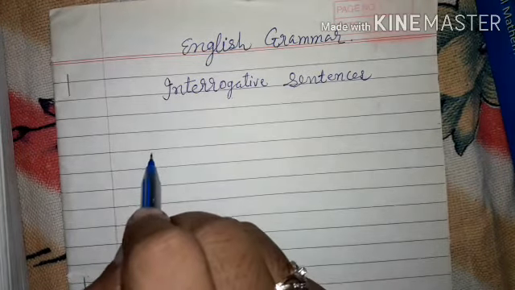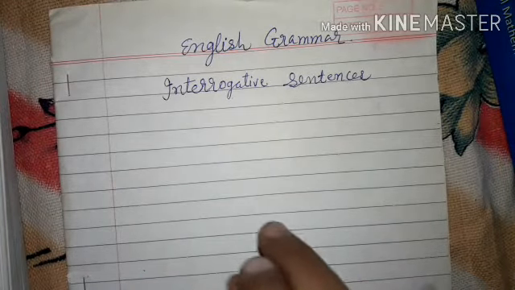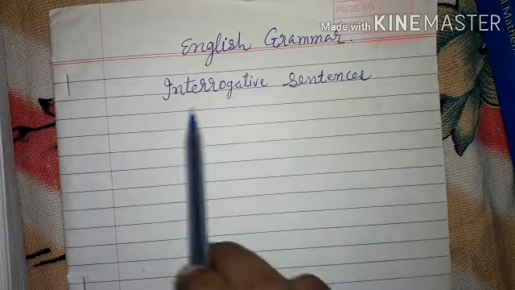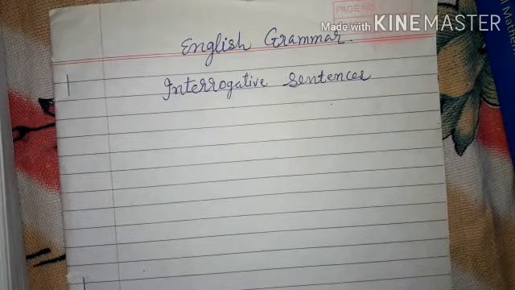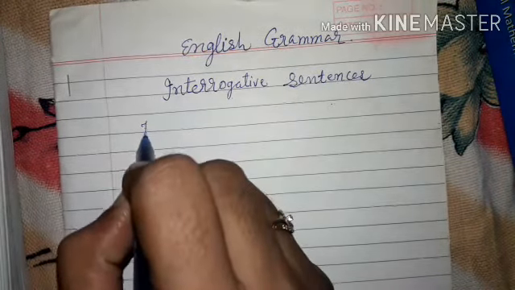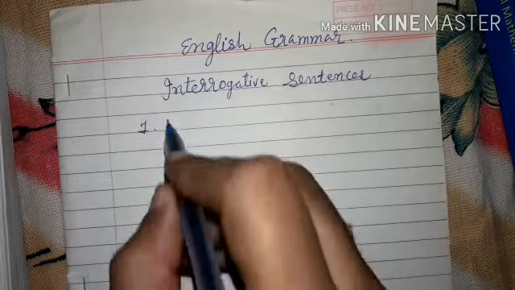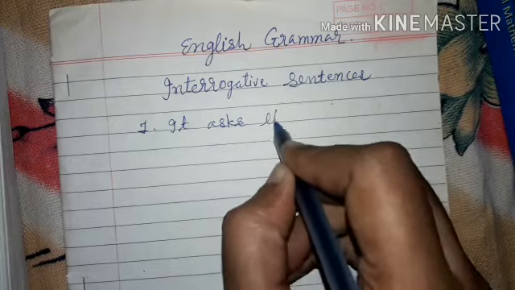Point wise, let us see. Interrogative sentence is a kind of sentence which asks the question, to get something or some detail or to inquire something. For that purpose, interrogative sentences are used. So which are the main points to remember? Number one, it asks the question.